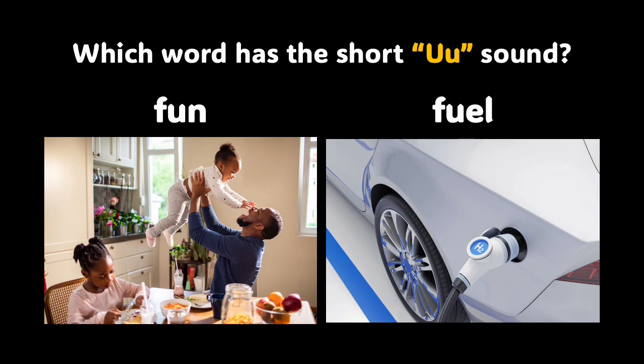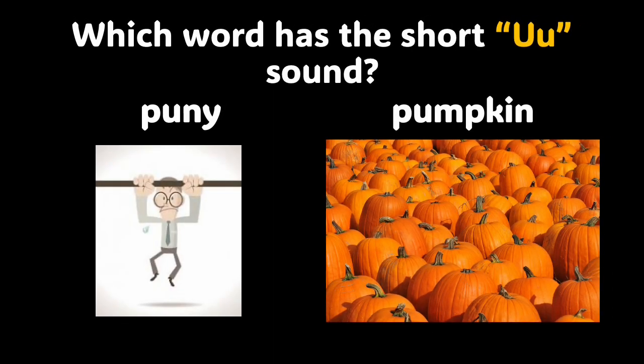Now we have fun or fuel. Fun or fuel. Which one has the short U sound? Fun. You're right. Fun has the short U sound. And what about these 2 words? We have puny and we have pumpkin. Puny and pumpkin. Which of these 2 words has the short U sound? Amazing, you're right. Pumpkin has the short U sound.